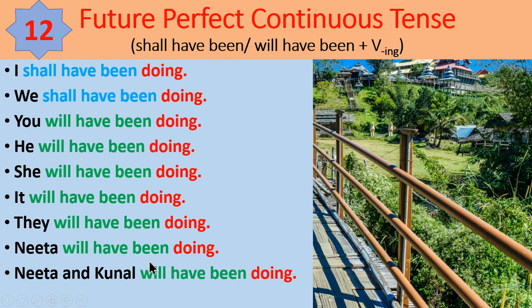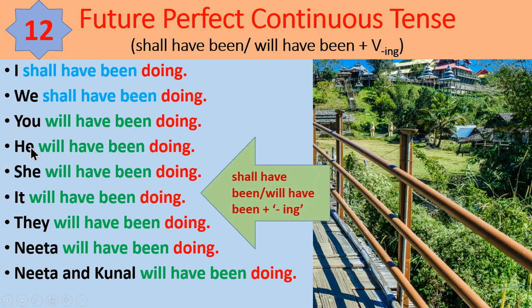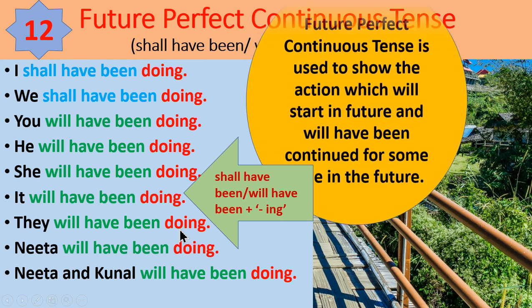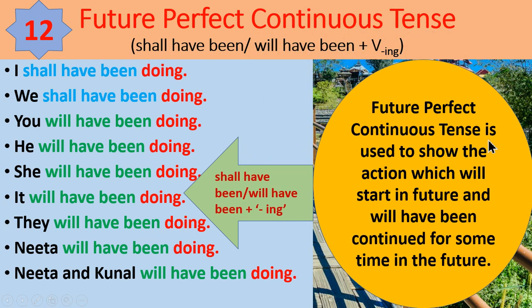Here you will notice that shall have been is used only with I and we, and will have been is used with all other subjects. So shall have been or will have been plus ING to the main verb. Future perfect continuous tense is used to show an action which will start in the future and will have been continued for some time in the future.